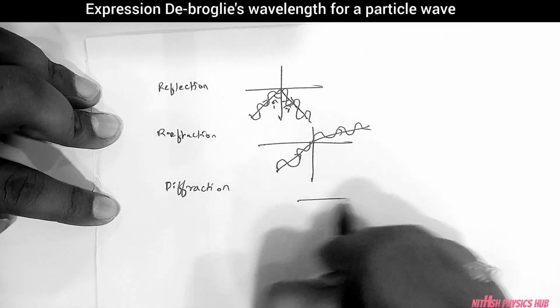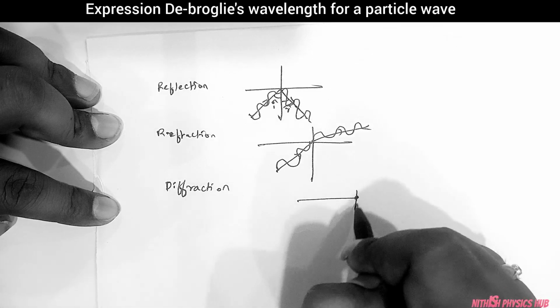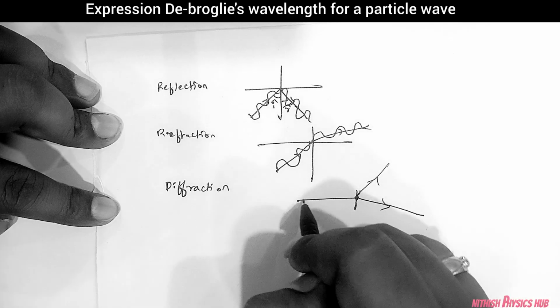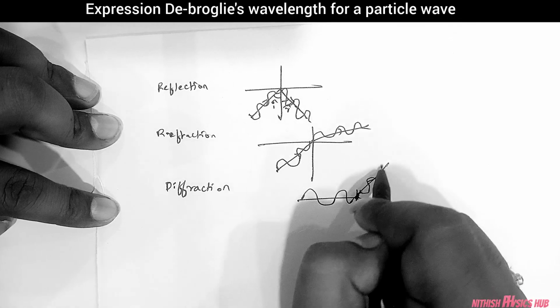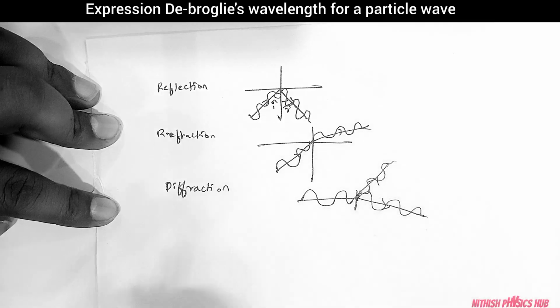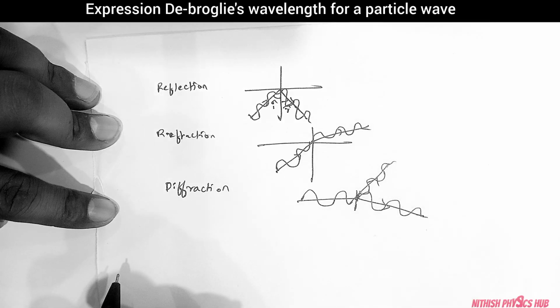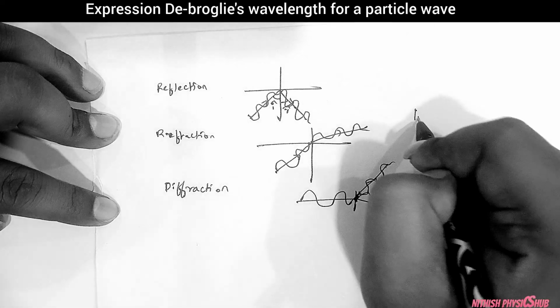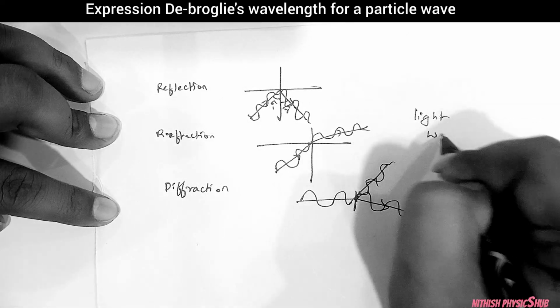What is diffraction? Whenever the light is opposed with a sharp edge, the light will be split. Here also he told that the light will not be moving in a straight path, it will be moving like a wave. According to Einstein, these three phenomena show that light has a wave nature.